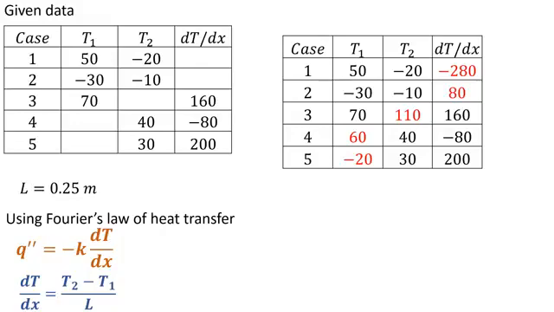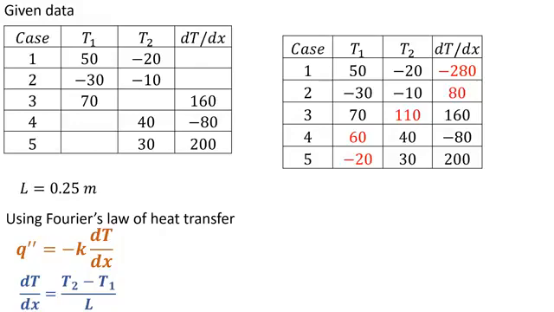Similarly, I have rearranged the equation for T1 and then solved for T1 by substituting the value of T2 equal to 40 degree centigrade and dT/dx equal to minus 80 degree centigrade per meter for case 4, and T1 comes out to be 60 degree centigrade. Same for case 5 where T2 is 30 degree centigrade and dT/dx is equal to 200 degree centigrade per meter, T1 comes out to be minus 20 degree centigrade.